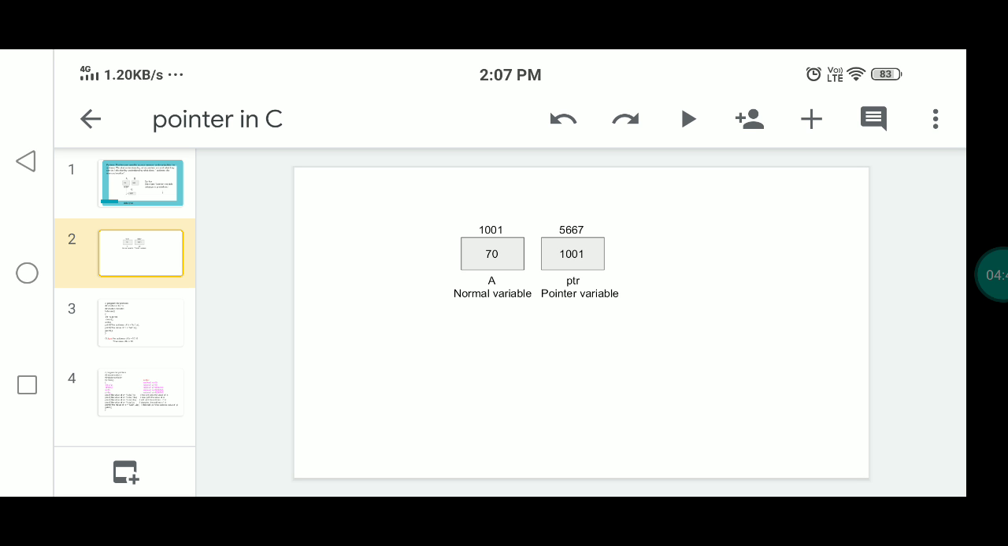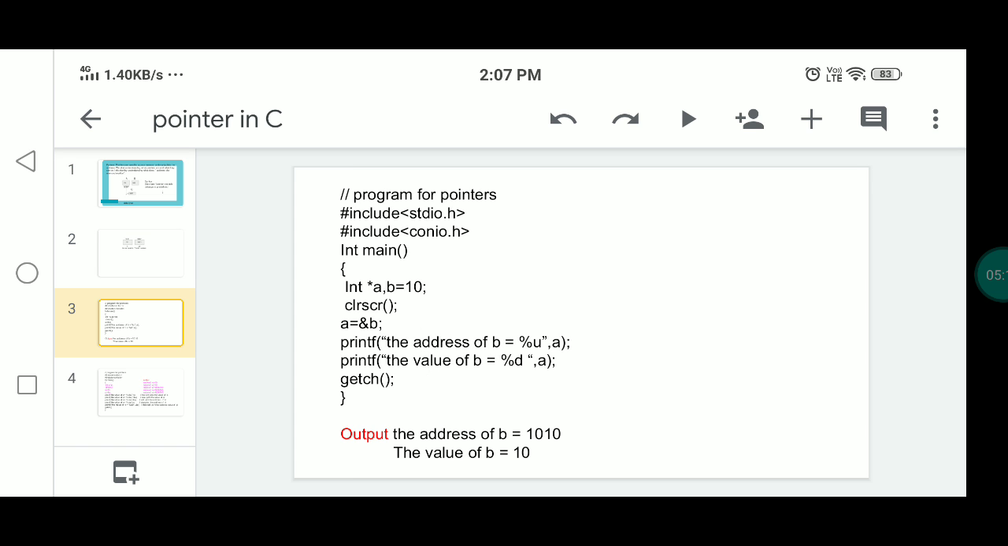Here asterisk is the indirection operator, used along with the pointer variable while dereferencing the pointer variable. The pointer variable is a user defined variable. In this example, you can use int star a, int b equals 10. Now a equals &b. Here a contains the address of variable b.